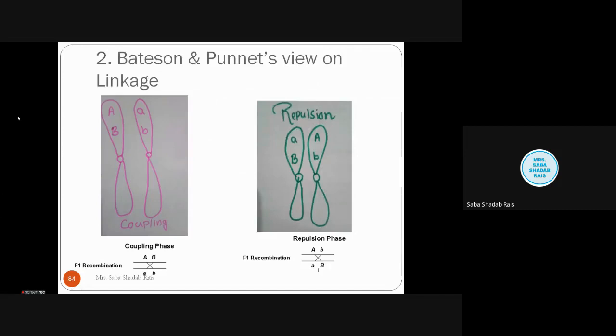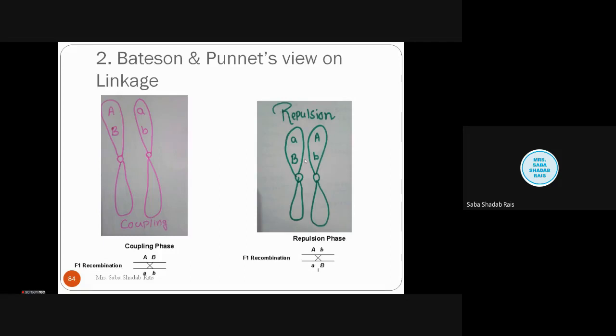See, this is an example of two sister chromatids. If you can see here, the homozygous condition is present. This is the homozygous dominant pair, and this is the homozygous recessive pair. If this happens, you can see the coupling phase. So what will happen when the cross occurs between the two? You will find the combination capital A, small a, capital B.